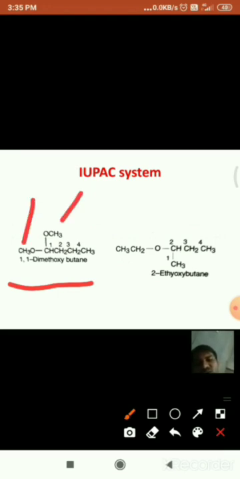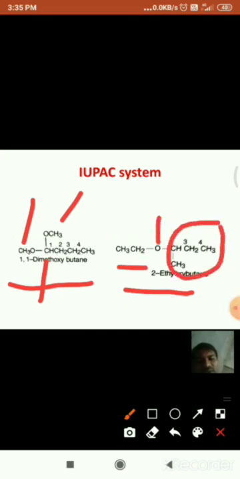Let us see some more compounds. See here, some complicated ones. This is the first one, that is 1,1-dimethoxybutane. See here, the methoxy groups are attached at the first position of butane, hence 1,1-dimethoxybutane.